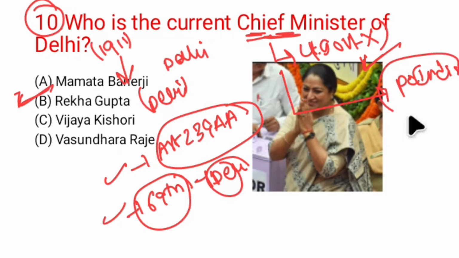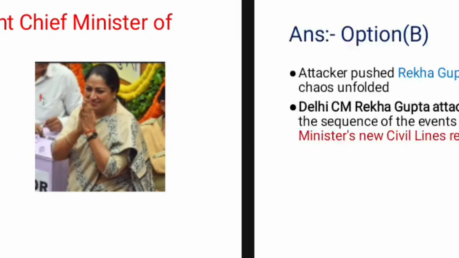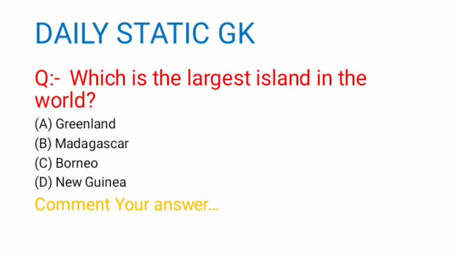Remember this distinction. In states, the Chief Ministers are appointed by their respective governors, but in the case of Delhi, the Chief Minister and other ministers are appointed by the President of India. Remember this distinction, and these were the top 10 current affairs MCQs that I wanted to discuss for the day.